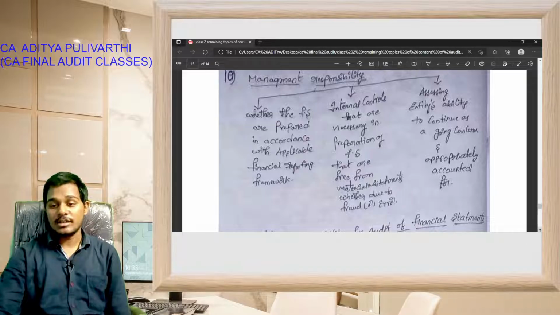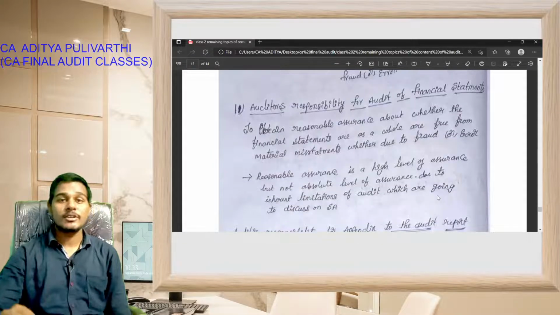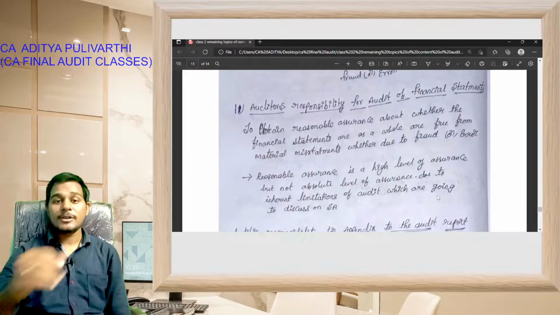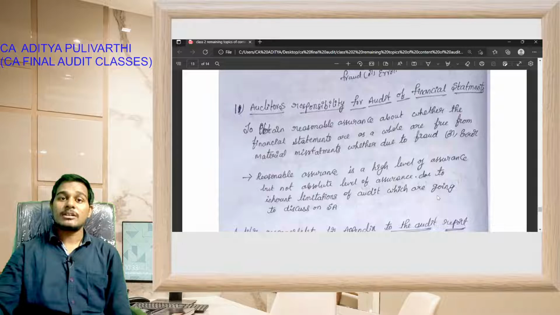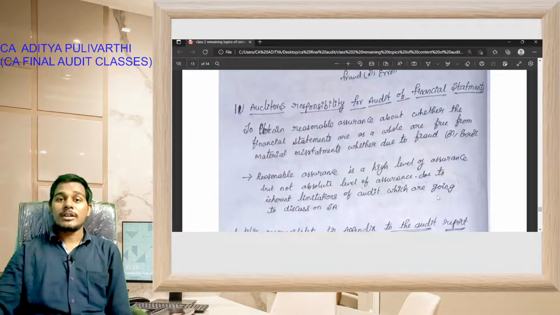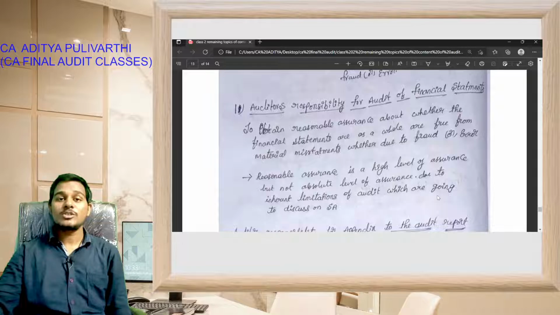Okay students, let's see the next topic. See point number 11 of contents of audit report: auditor's responsibility for audit of financial statements. See students, the auditor should obtain reasonable assurance about whether the financial statements as a whole are free from material misstatements, whether due to fraud or error.